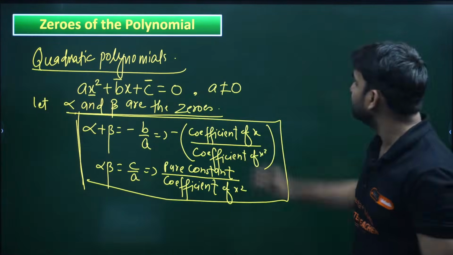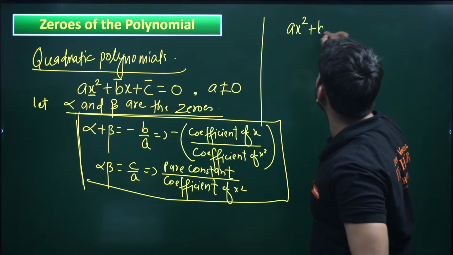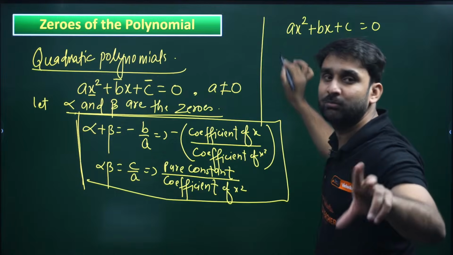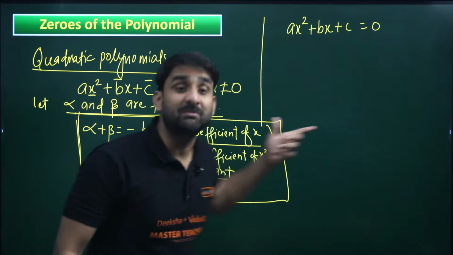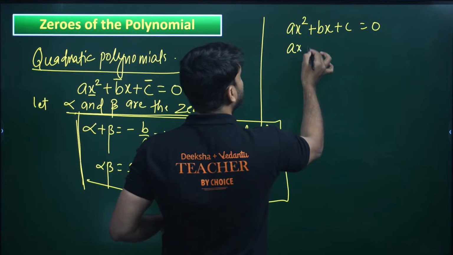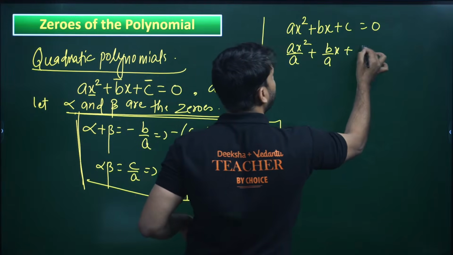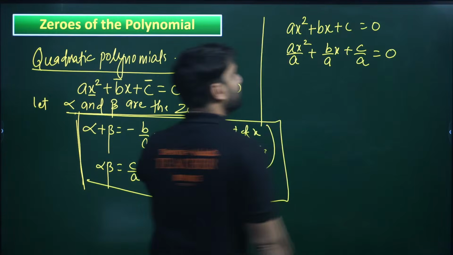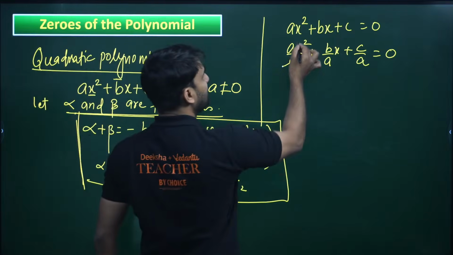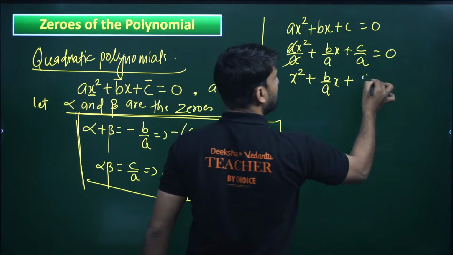Now, my dear champion, listen. If the quadratic polynomial is in this form, ax square plus bx plus c equals 0, divide this whole equation by a on both sides. So ax square divided by a, plus b by a into x, plus c by a equals 0. The a cancels, so we get x square plus b by a into x plus c by a equals 0.